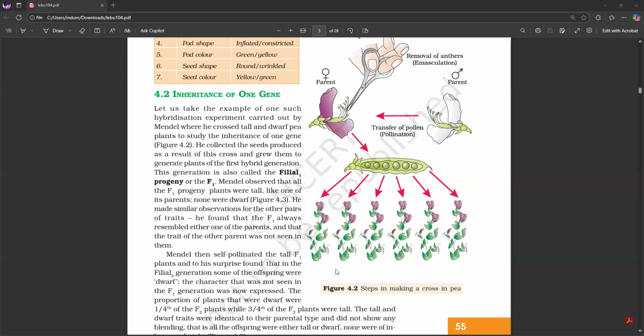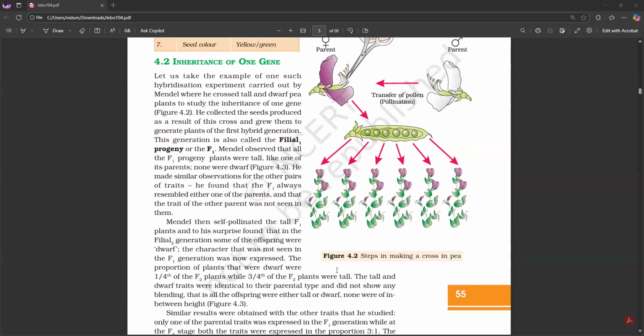4.2 Inheritance of one gene. Let us take the example of one such hybridization experiment carried out by Mendel, where he crossed tall and dwarf pea plants to study the inheritance of one gene. Figure 4.2. He collected the seeds produced as a result of this cross and grew them to generate plants of the first hybrid generation. This generation is also called the filial progeny or the F1.